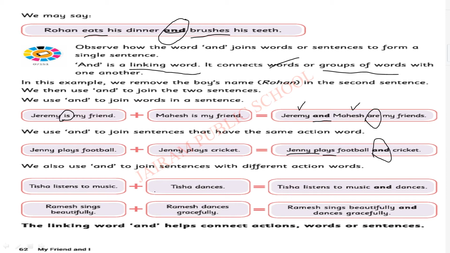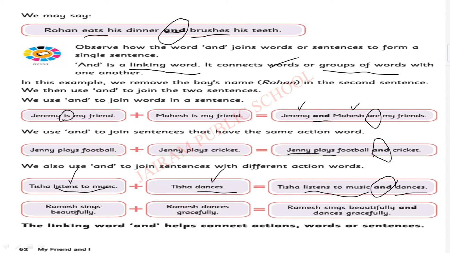Compare both the sentences. Yes, very good. First she listens, here 1 action. Here she dances. This is the second action. Totally 2 actions. So we should add and. She is doing both the actions. So listens and dances. First one, listens to music is the first action. Look at the example I have written. Next one, dances is the second action. I have combined these 2 actions using and.